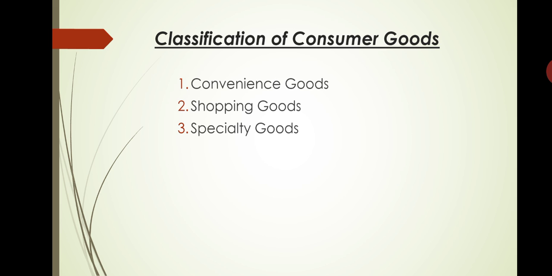Understood? If the buyer has a particular model or car in his mind, say Indigo, goes to the dealer dealing in that model only and he buys the same without any shopping or comparison. The Indigo car bought by him is classed as specialty goods. So that is the difference between specialty goods and shopping goods. Understood? So these are about the consumer classification of consumer goods.